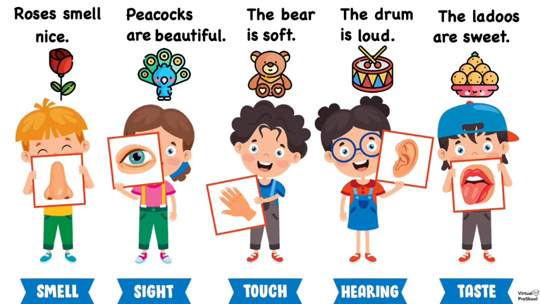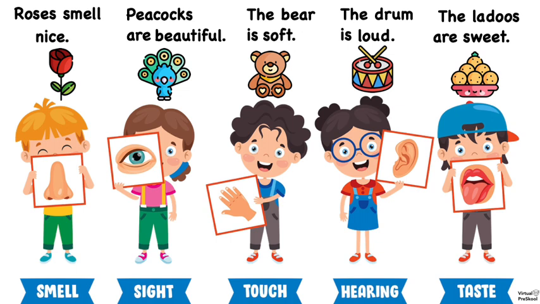For example, roses smell nice. The word nice describes how the roses smell, which is the sense of smell. Peacocks are beautiful. Beautiful describes what peacocks look like, which is the sense of sight. The bear is soft.